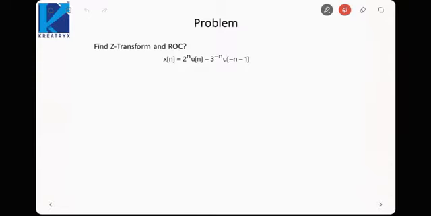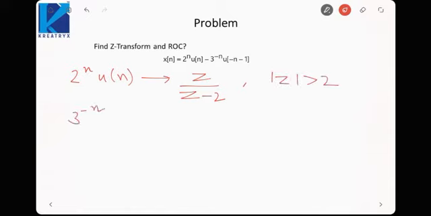Okay, in the next example we have been given again two signals. So let us see, 2 raised to power n u[n] would be z upon z minus 2 and the ROC would be mod z is greater than 2. In the next signal, 3 raised to power minus n u[-n-1], it would be z upon z minus 1 by 3 and the ROC would be mod z is less than 1 by 3.